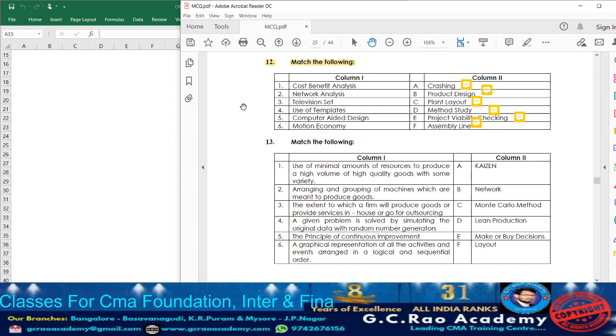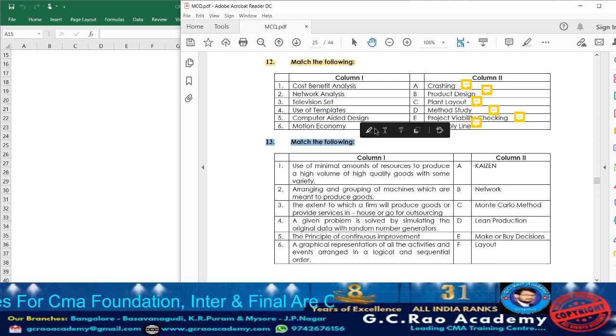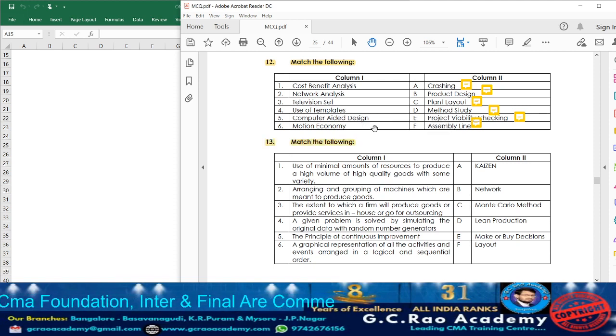Now let us move on to question 13. Column 1, point number 1. What they are telling? Use of minimal amount of resources to produce high volume of high quality goods with some variety. That we are going to call as lean production. Minimal amount of resources, because with the help of lean production we can overcome the wastages. So due to which, with the lesser amount of resources, a particular organization will be able to produce high volume of high quality goods.